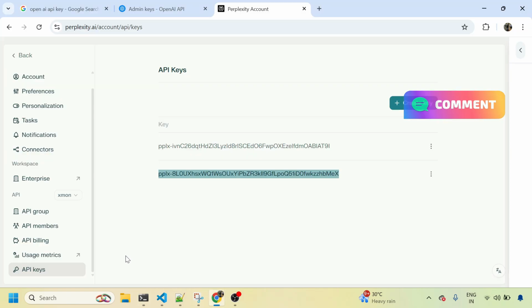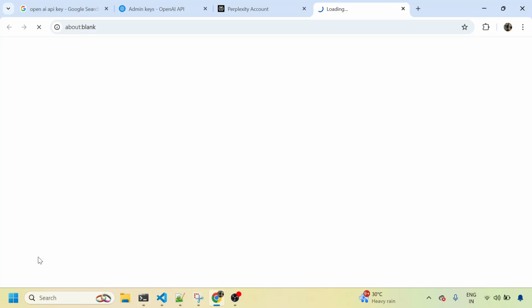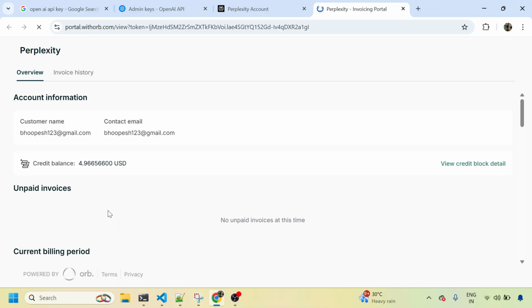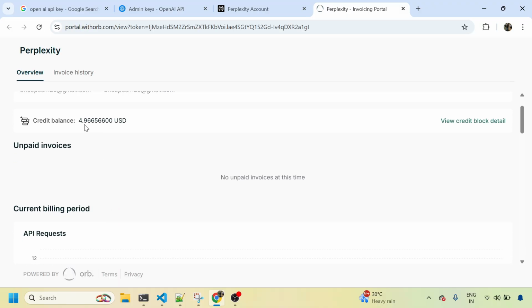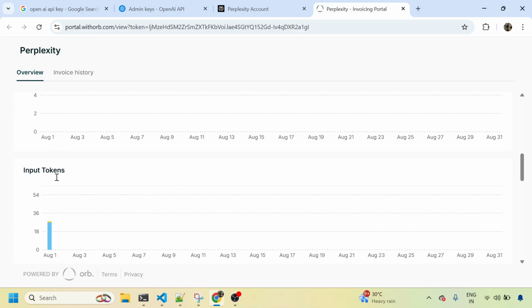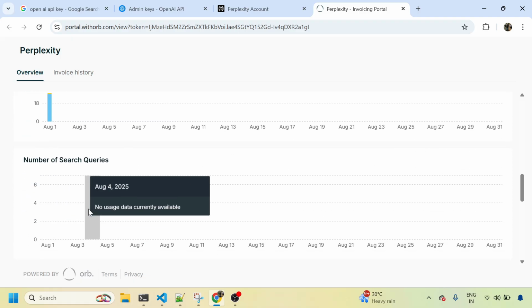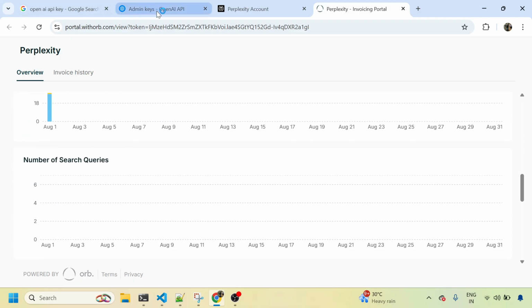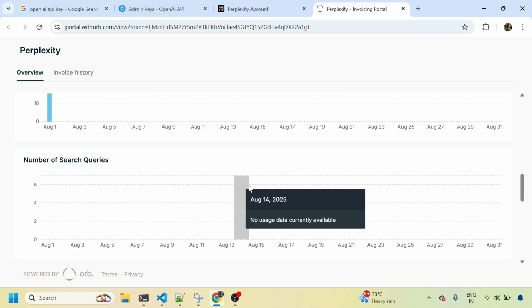Now there's one more thing before we wrap up. I can see the usage of my API key, how it is behaving, I mean how much I have used. I had $5 of credit, and now this has been used in the last few days. So this is how you can check the remaining balance of your API key. That is pretty much it. We'll see how to leverage these API keys in our next session.